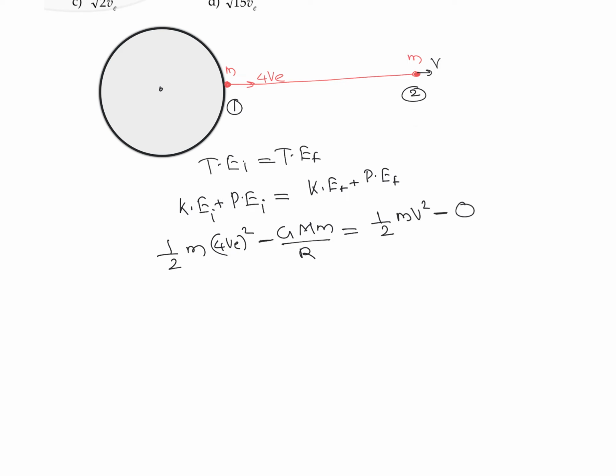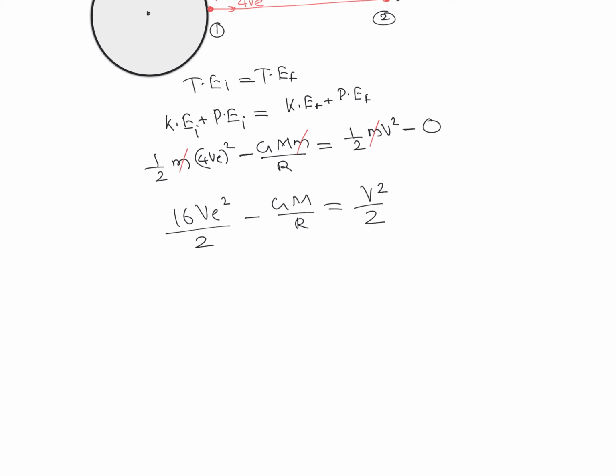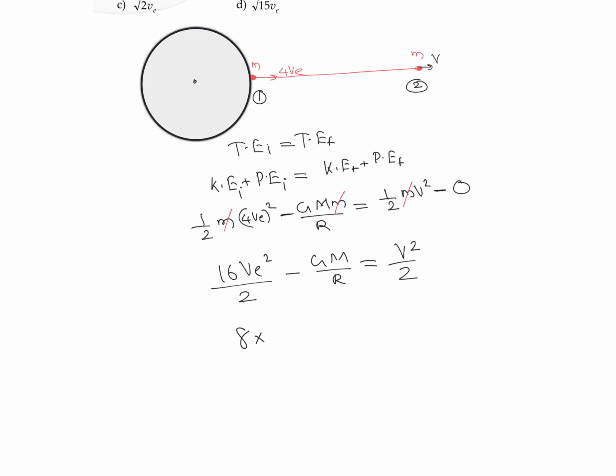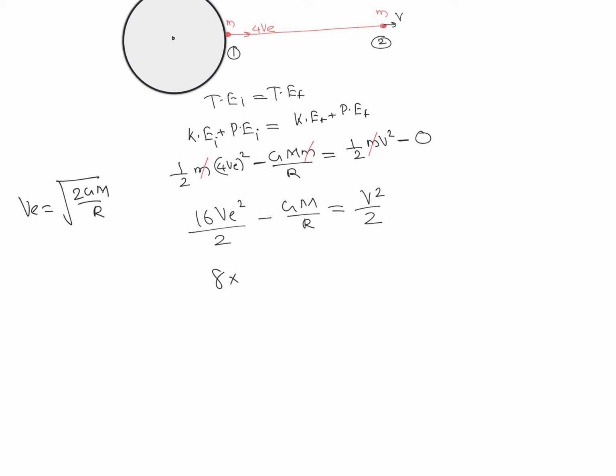What we'll do is cancel this m with the m over here. So we can write this as 4 square, which is 16 Ve square divided by 2, minus GM divided by r, equal to v square divided by 2. We can write 16 by 2 as 8 times Ve square. Ve is the escape velocity on the surface, and we know that the escape velocity on the surface of a planet is root of 2GM divided by r. So we can put this value over here.